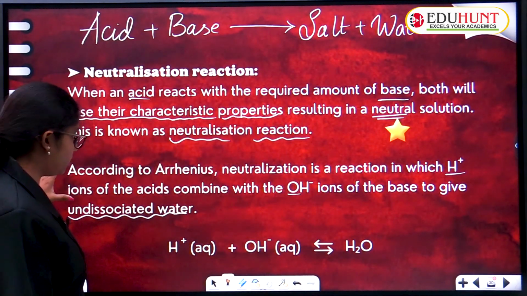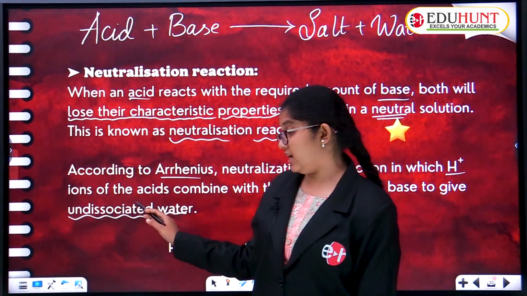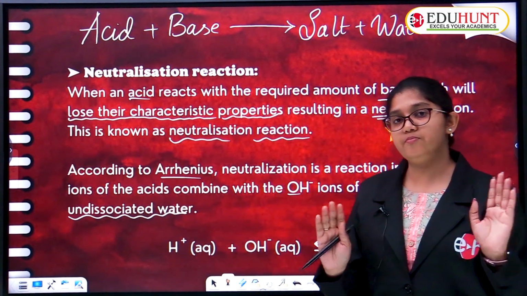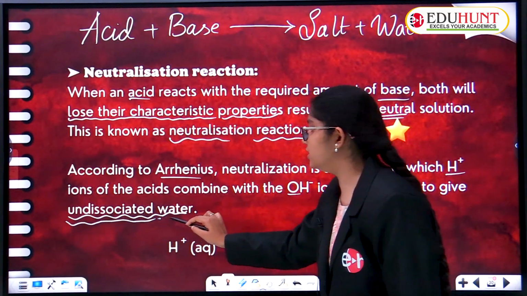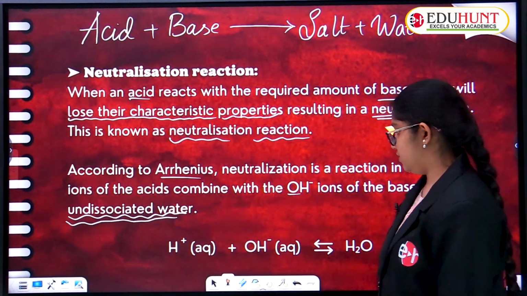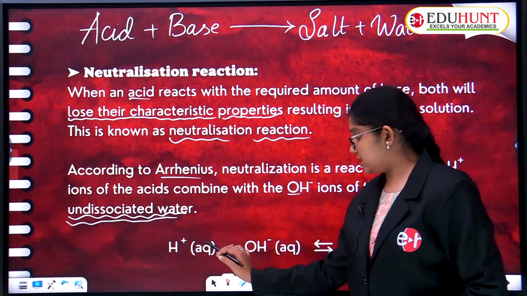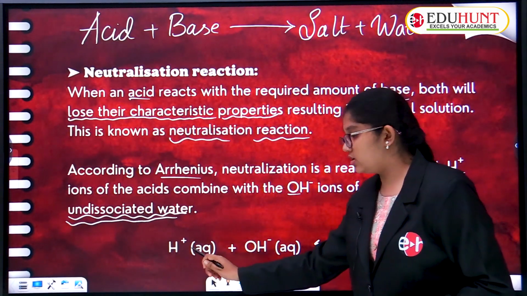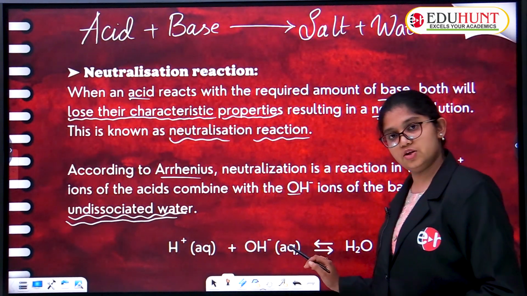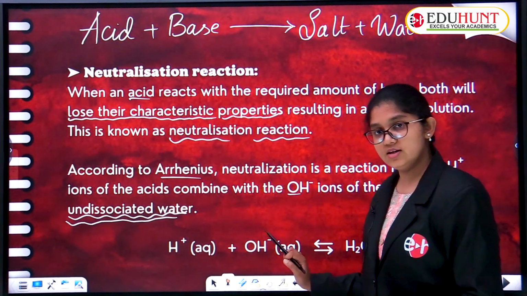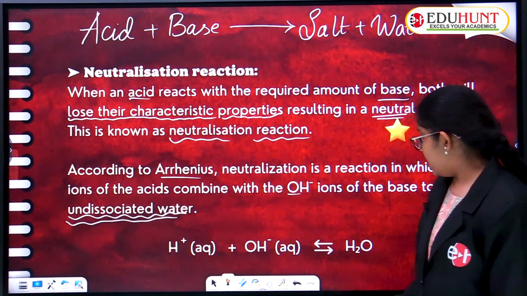But according to Arrhenius, neutralization is a reaction in which H+ ions of the acid combine with OH- ions of a base, giving rise to undissociated water. Here we go with the equation, children. H+ in aqueous solution, which means what? In aqueous solution the acid dissociates into hydrogen ion. And OH- in aqueous solution, a hydroxyl ion, gives rise to a water molecule, which is an undissociated molecule.